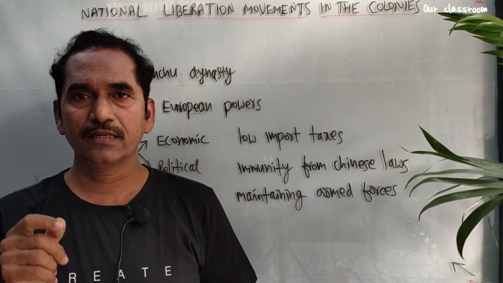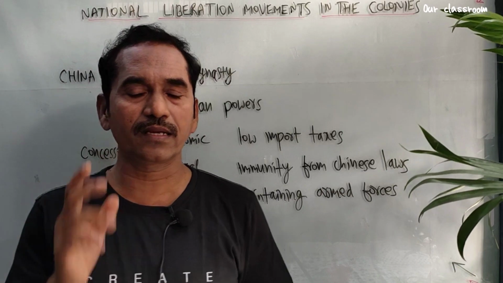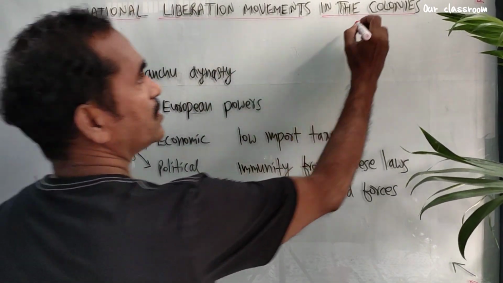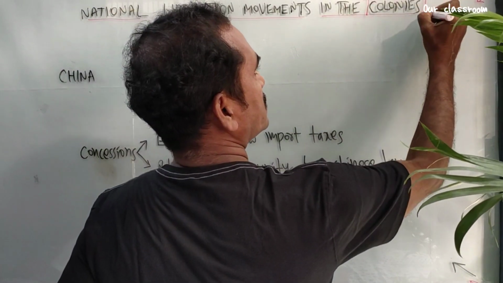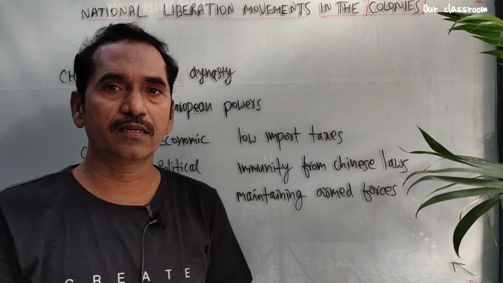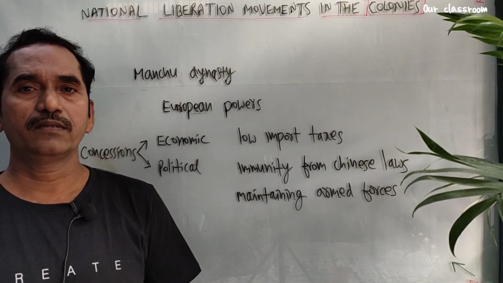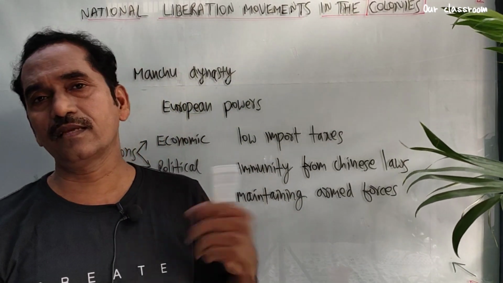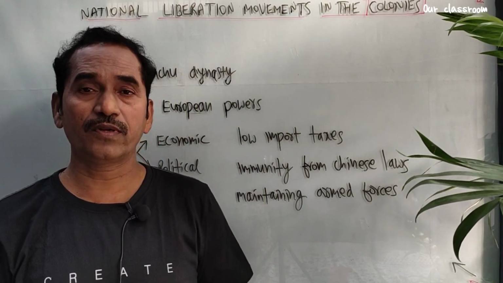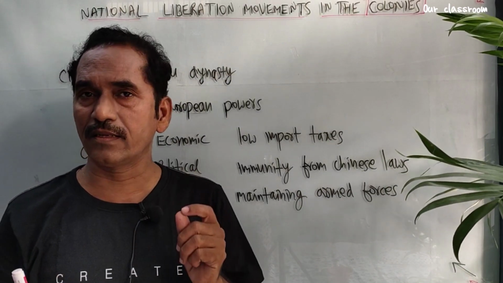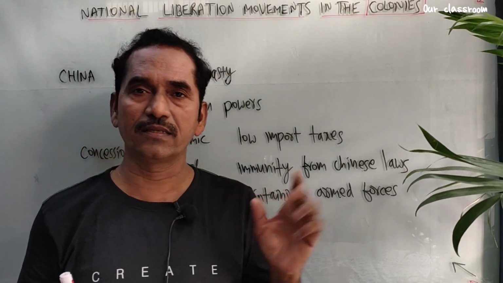Okay, welcome back. In this class, we discuss the national liberation movements in the colonies. What are called colonies? European countries, as we already know, made colonies for searching for raw material and selling their products. For raw material and for their markets, they occupied Latin America, Africa and Asian continents.